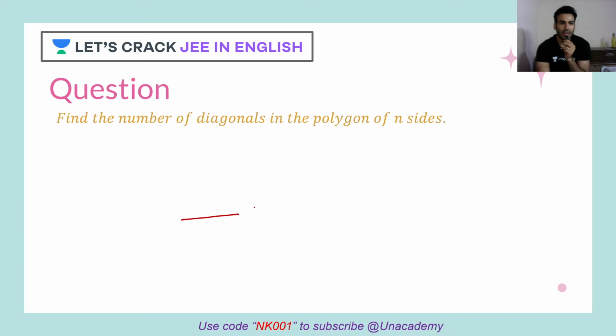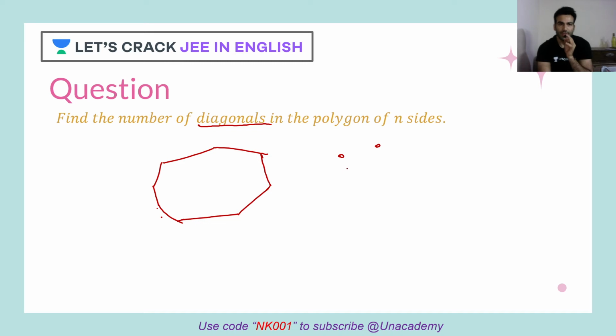So let's make n side polygon. And obviously dotted line you can just show because n side polygon. So I want to make. So now how would I approach? So see, I'll approach very basic. Now tell me one thing. So how can we form the diagonal first? Tell me this thing. We can form the diagonal by choosing 2 points, right?